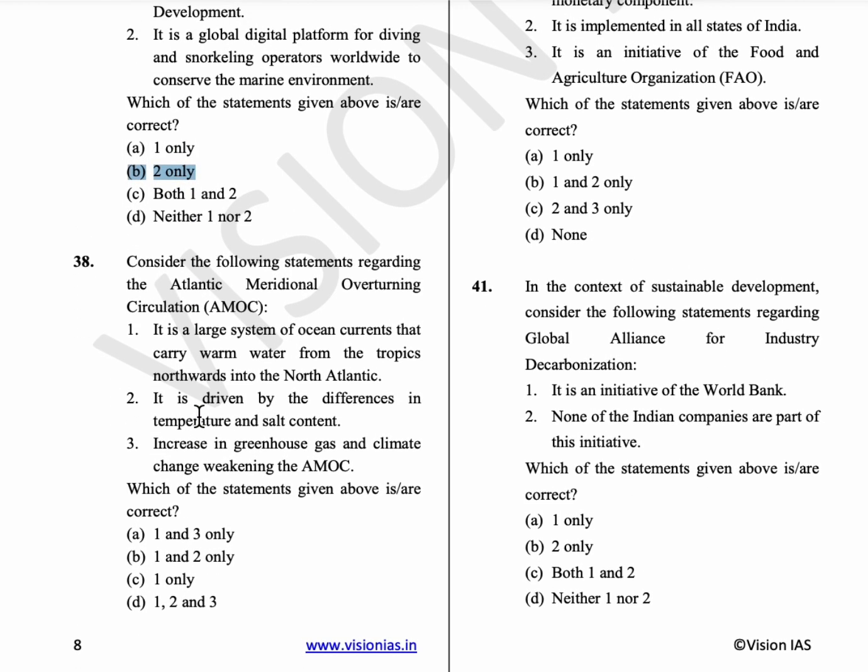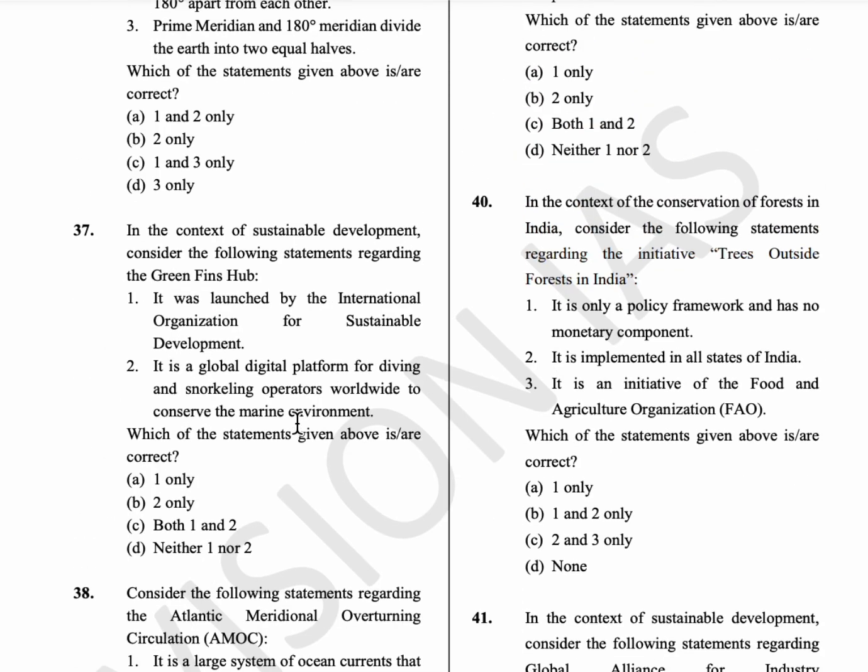38th question, consider the following statements regarding the Atlantic Meridional Overturning Circulation, that is AMOC. It is a large system of ocean currents that carry warm water from the tropics northwards into the North Atlantic, and it is driven by the difference in temperature and salt content. An increase in greenhouse gases and climate change are weakening the AMOC. So all these are correct. Option D is the answer.